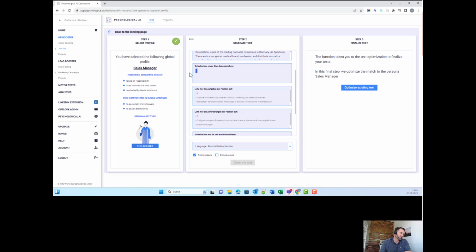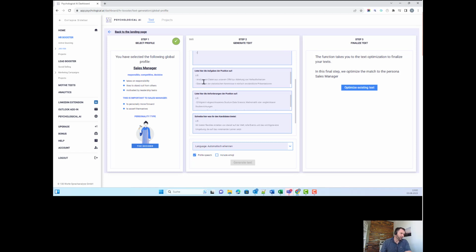If you do not want it, you can just add a minus or so, so that we understand you do not like it. Then we list the responsibilities of the position. Then we have the experiences, so the requirements, and in the end probably you have some benefits that you can address or write about.